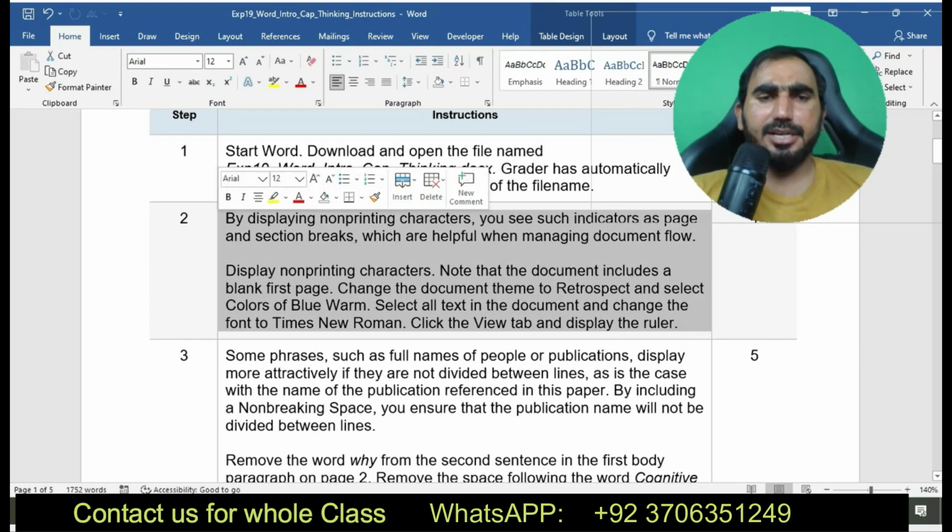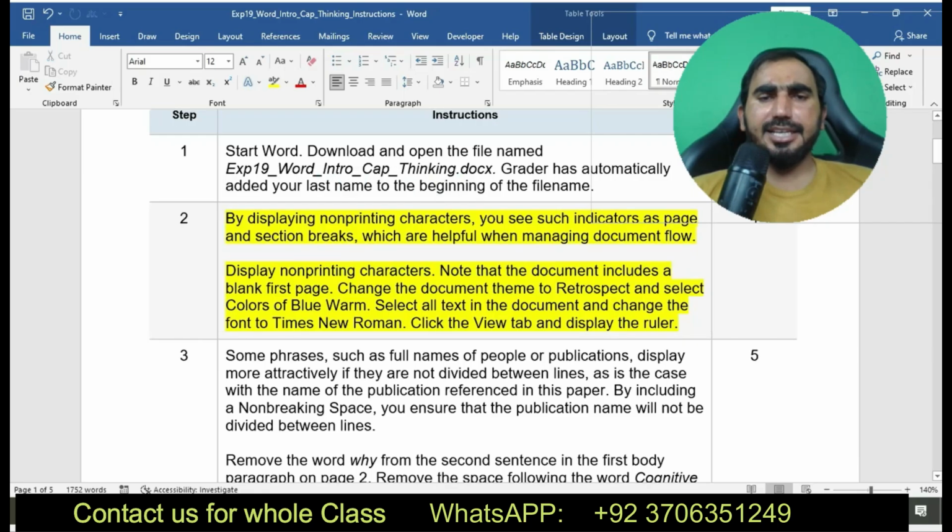Now I am going to move to my next step. Display non-printing characters. Note that the document includes a blank first page. Change the document theme to Retrospect and then select the color blue warm. Select all text in the document and change the font to Times New Roman. Now you can see here I am going to show step number 2.